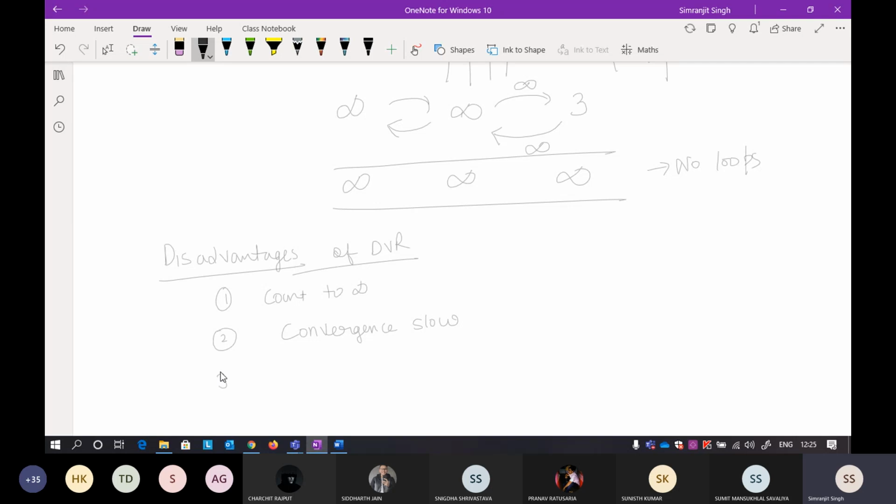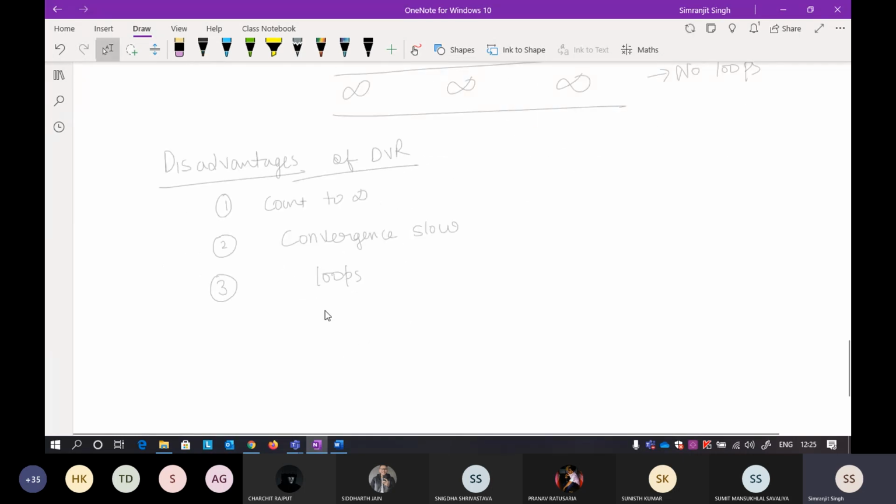In a similar way, the third is that there are loops that exist. If there is a loop, it means that there is a deadlock, and that deadlock will lead to the count to infinity problem. Split horizon is the solution of this problem. If you're following any book, you will easily understand it now, because sometimes they use very difficult language.